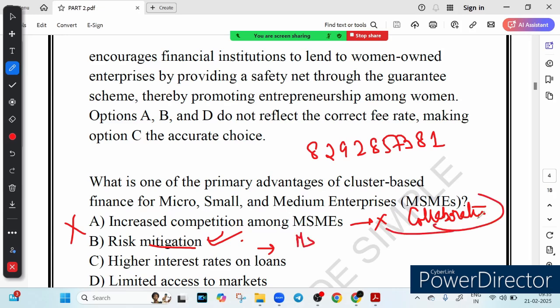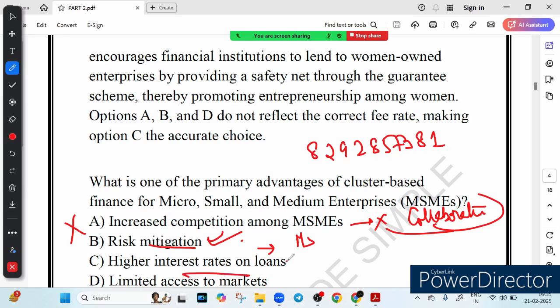For example, if one MSME faces financial difficulty, banks are more likely to support it if it is part of a successful cluster. Also, group knowledge and shared business strategy help reduce financial uncertainties, right? So that is why option B is the correct one.